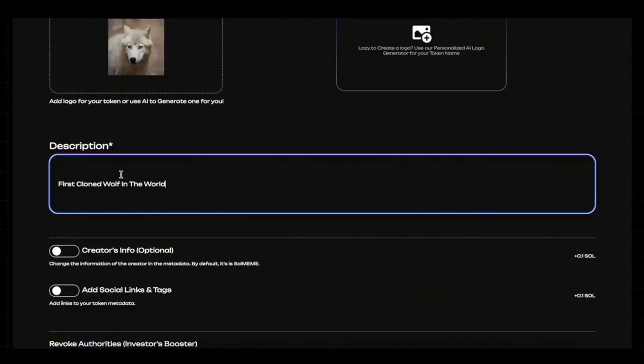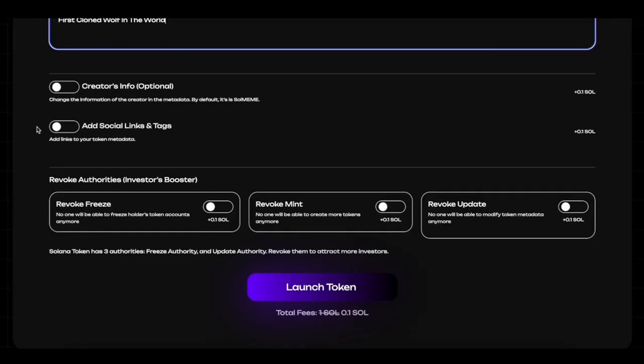But what you must do is enable these 3 functions. The first function allows me not to freeze the coins that are in circulation from my side. The next function allows me to mint a larger number of coins on top, and the third function prevents me from altering the code in any way. That is, in this way, it serves as a basic criterion for determining whether a particular coin can be purchased safely.